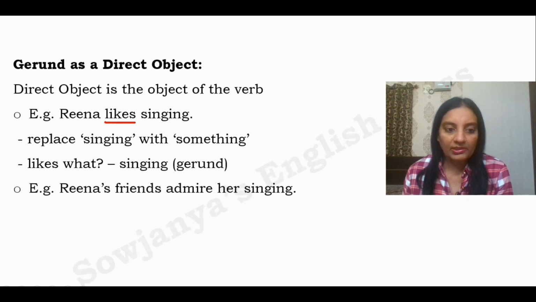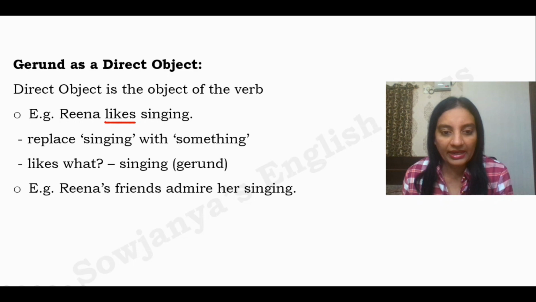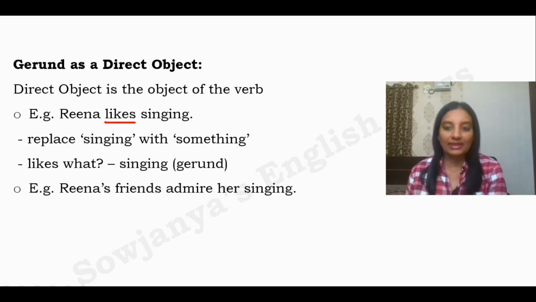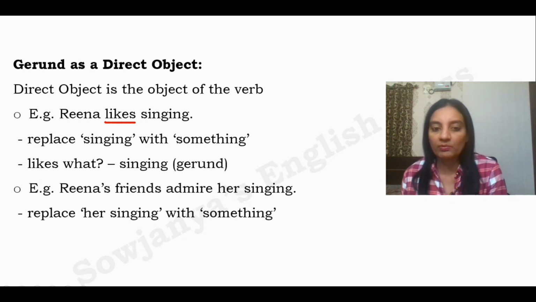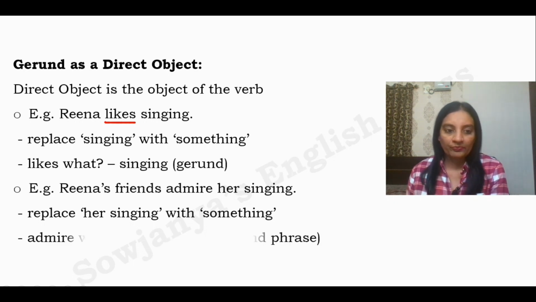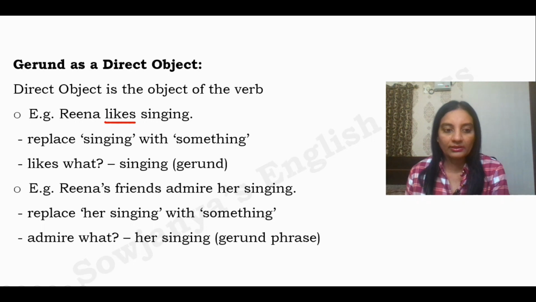Look at one more example. Reena's friends admire her singing. Reena's friends admire what? Her singing. So her singing is a gerund phrase here. Replace her singing with something. Reena's friends admire something. It makes sense. So it is a gerund phrase. Admire what? In that way you can question to check whether it is a direct object or not. Admire is our finite verb here. Admire what? Her singing. In that way also it proves that it is a gerund phrase.